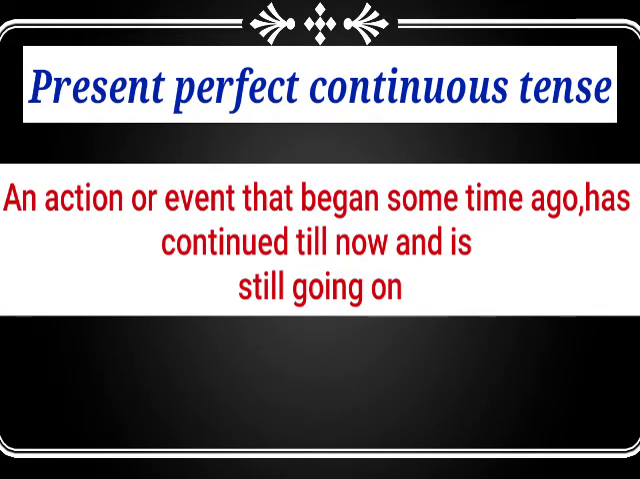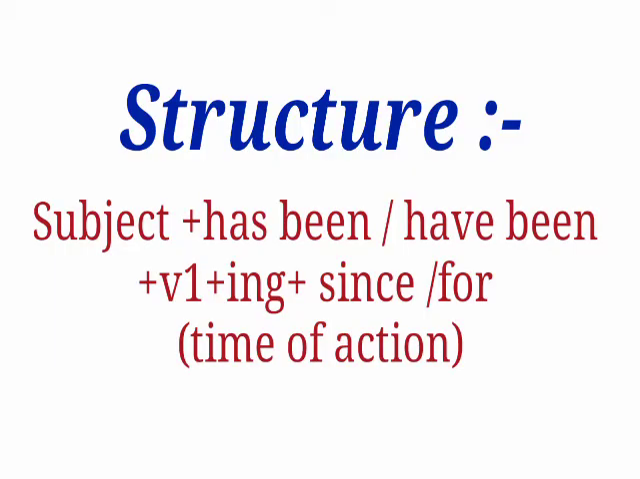It shows an action or event that began some time ago, has continued till now, and is still going on. This tense expresses an action which began in the past and is still continuing. The structure of this tense is subject plus has been or have been plus V plus ing plus since or for, showing the time of action. Has been we use for singular third person subjects, and have been is used for plural subjects.